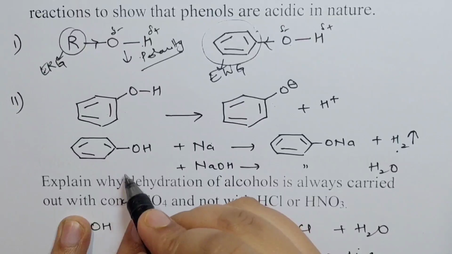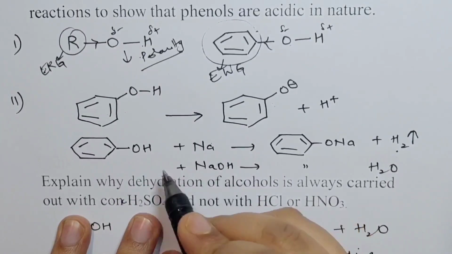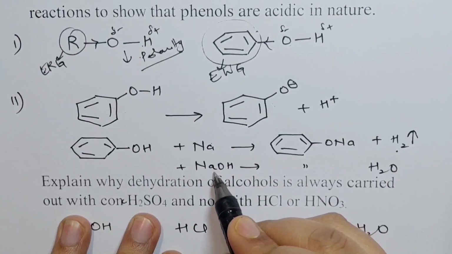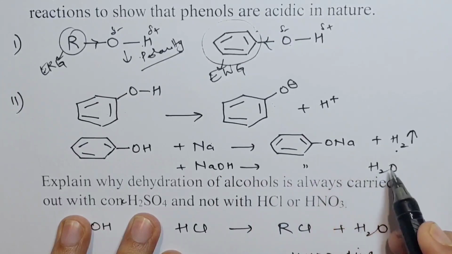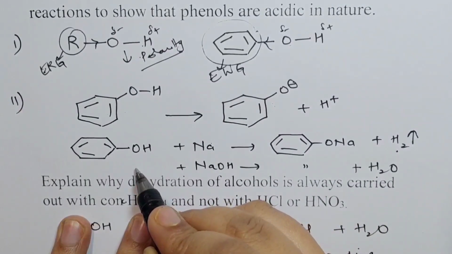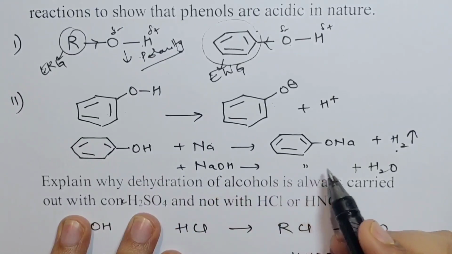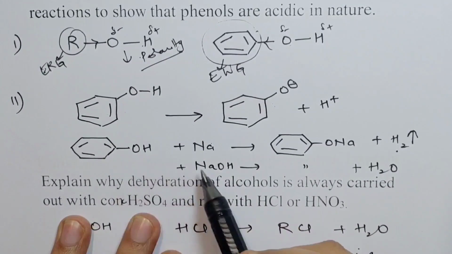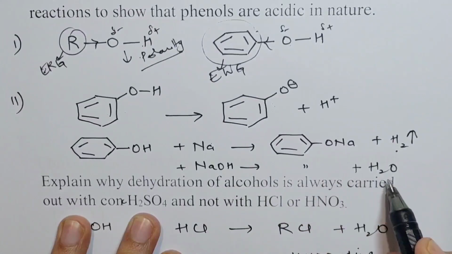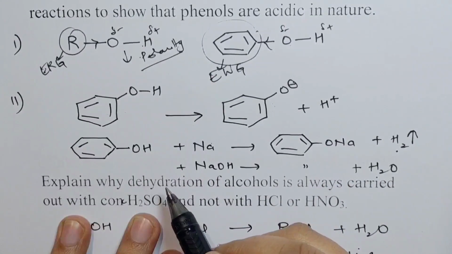We can also make phenol react with NaOH. And if anything reacts with a base to give salt and water, it means that thing is acidic, because acids react with base to form salt and water. So since phenol reacts with base to form salt and water, it proves that phenol has acidic character.